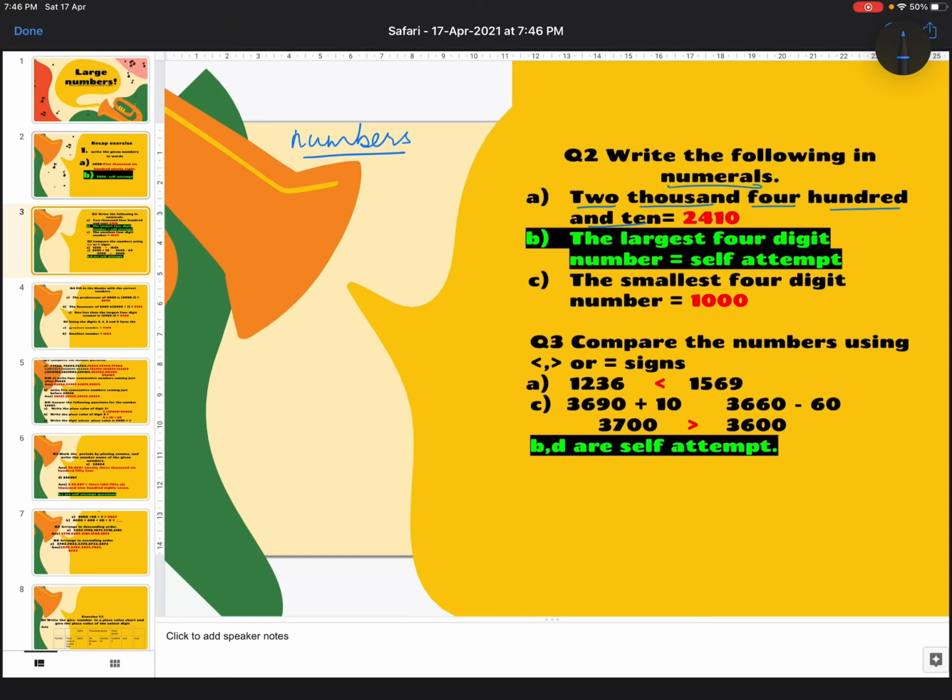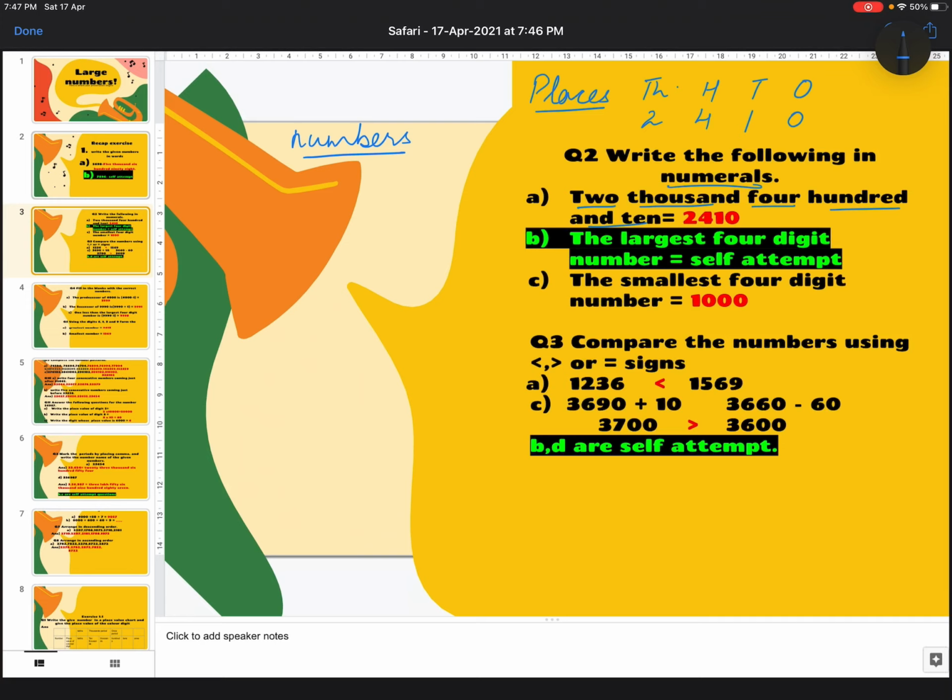I have to tell what number it is. We have these places, that is ones, tens, hundreds, thousands. At the thousands place I have a 2. At the hundreds place I have 4, and at the tens place I have 1, and I have nothing at the ones place. So it makes 2410 in numbers.